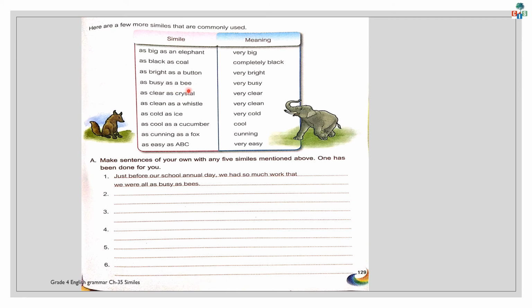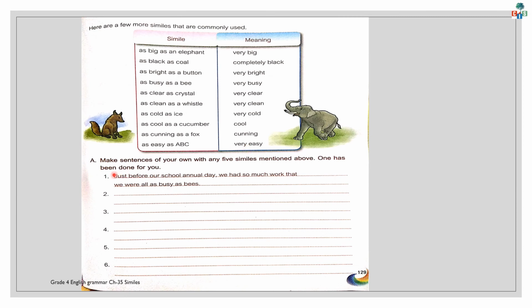As busy as a bee means a person who is very busy. As clean as crystal means very clear. As clean as a whistle means very clean. As cold as ice means very cold. As cool as a cucumber means cool. As cunning as a fox means cunning. As easy as ABC means very easy.